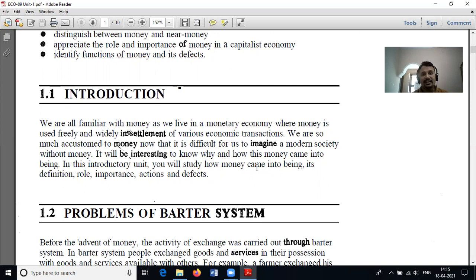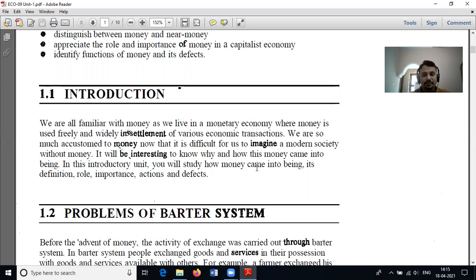So price is the exchange value expressed in terms of money. Price and money are ultimately different. Price is not money, money is not price. Or perhaps money is a price, but price is not money.